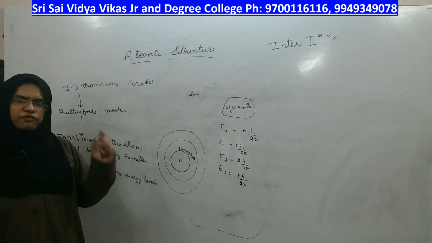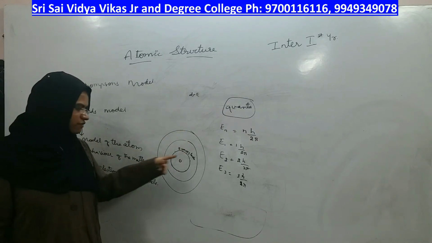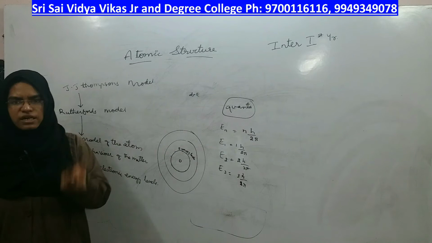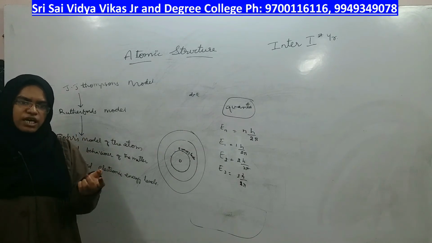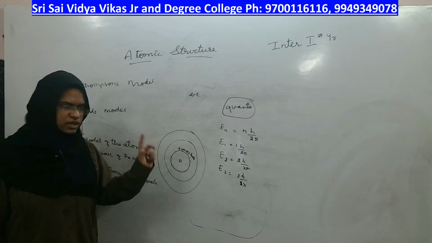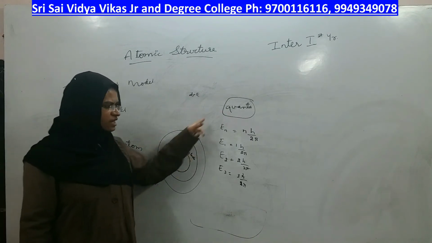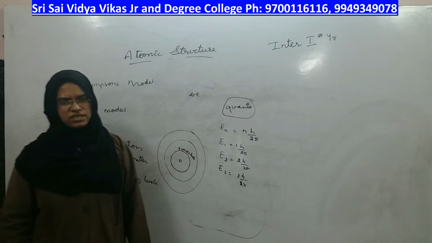But if the electron went to the second level and wants to come back to the first level, it will emit its high energy, lose its energy, and come back to the ground level, right. So the first level is called the ground energy state and the higher levels are called excited energy states.